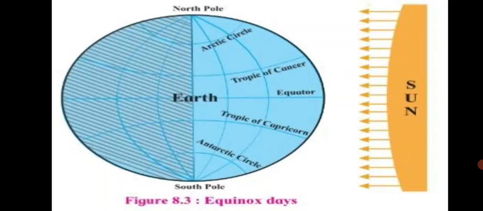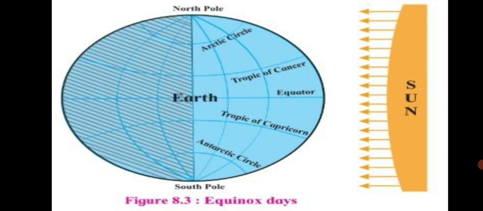Now, in the region from the Arctic Circle, where is the Arctic Circle? Here in the north. From the Arctic Circle to the North Pole, the sun remains visible for 24 hours or longer, because you can see hardly the sun rays fall here. The sun rays fall perpendicular sometimes on the equator, sometimes on the Tropic of Cancer, Tropic of Capricorn, but never beyond this. Beyond the Tropic of Cancer, sun rays are never perpendicular, they come slant. So it happens that the sun remains visible for 24 hours or longer, sometimes in the Arctic Circle.